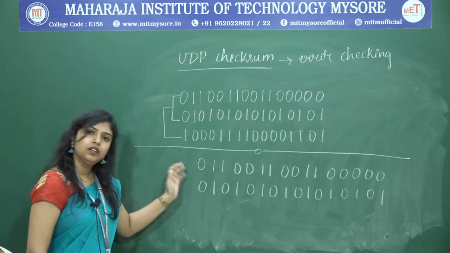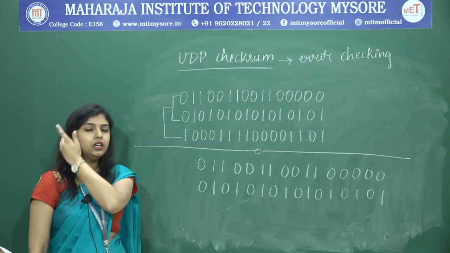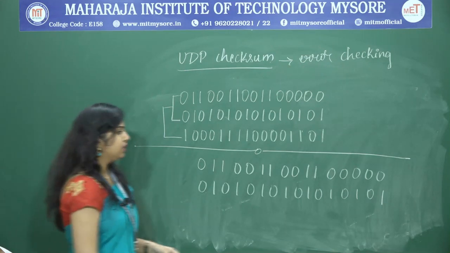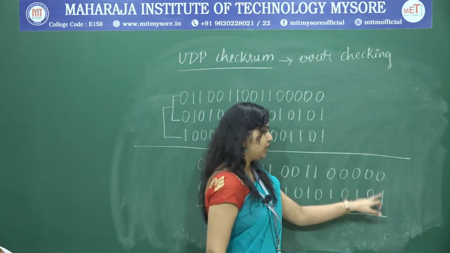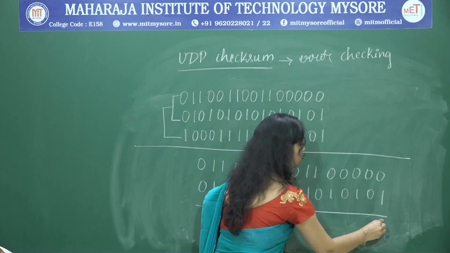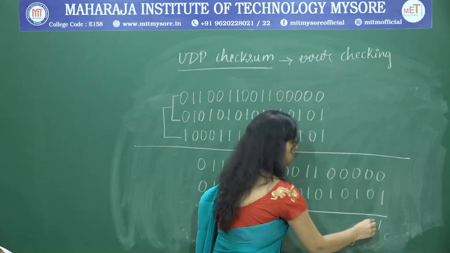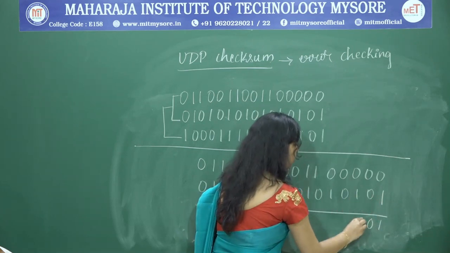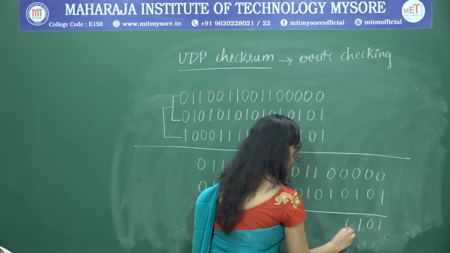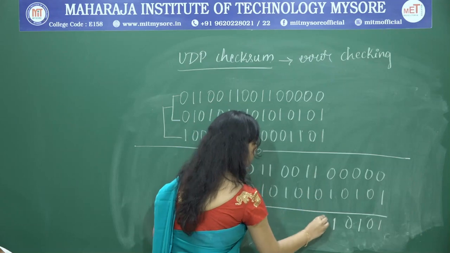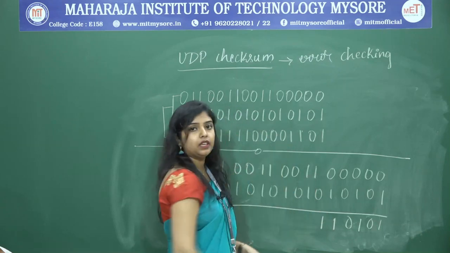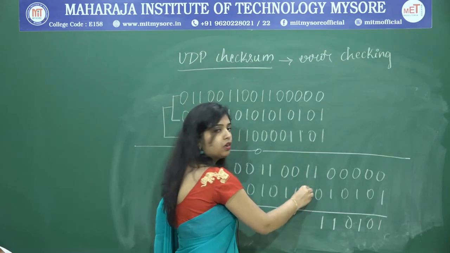Now we will do the summation of these bits using the truth table I have mentioned. 0 plus 1, 1; 0 plus 0, 0; 0 plus 1, 1; 0 plus 0, 0; 0 plus 1, 1; 1 plus 0, 1; 1 plus 1. See here, 1 plus 1, we encountered a carry.